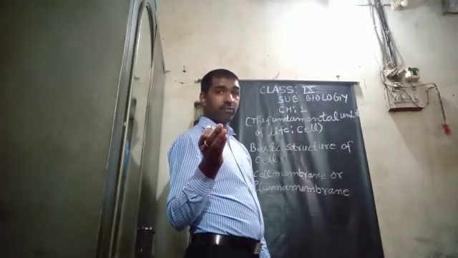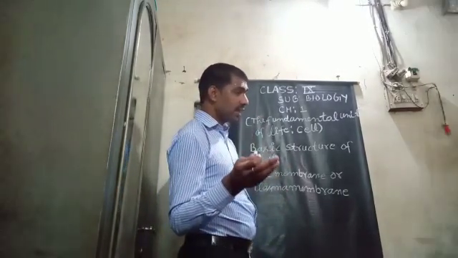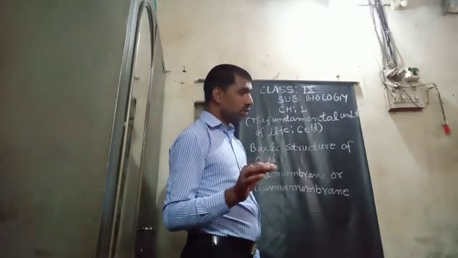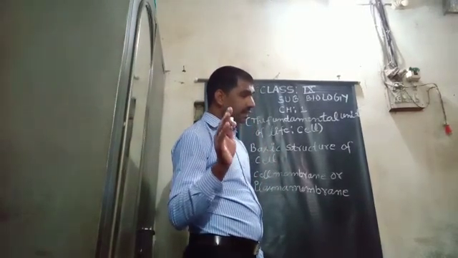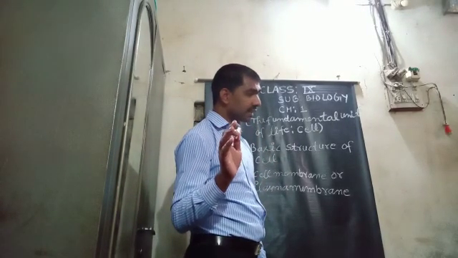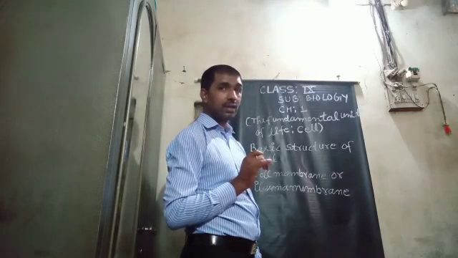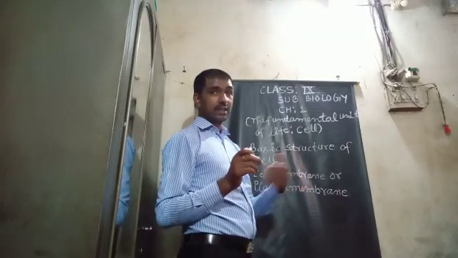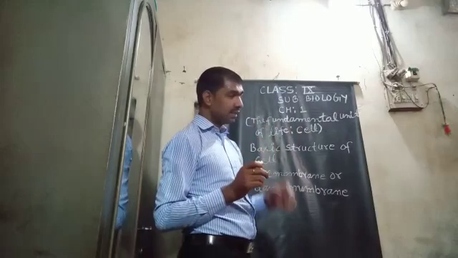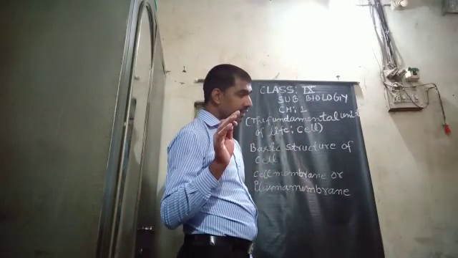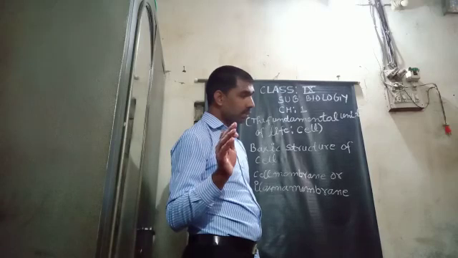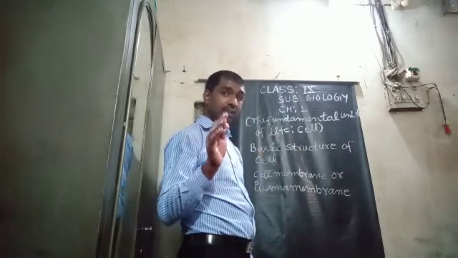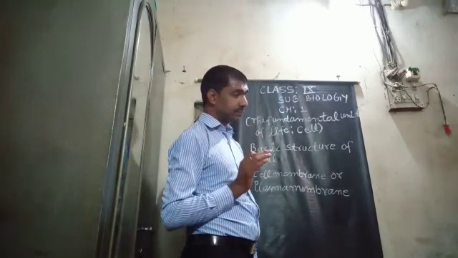And the next thing I am going to tell about the cell membrane or plasma membrane: it has fine pores through which substances may enter or leave the cell. It has pores by which certain substances leave the cell and take entry inside the cell. The thickness of the cell membrane is about 7 micrometer.